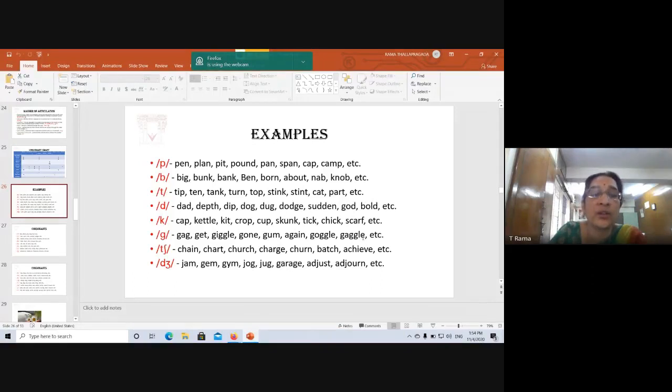In gag actually it's already there, but if you can think of some other word where g is the final sound, you can give me that. Stag, yes, good.